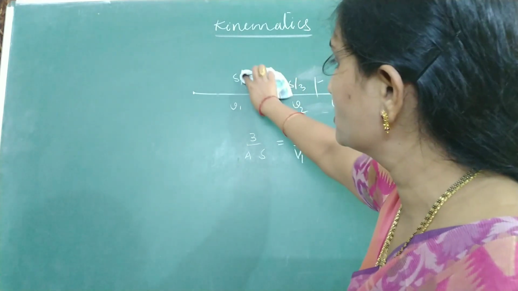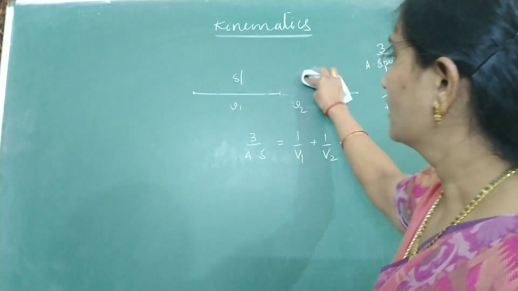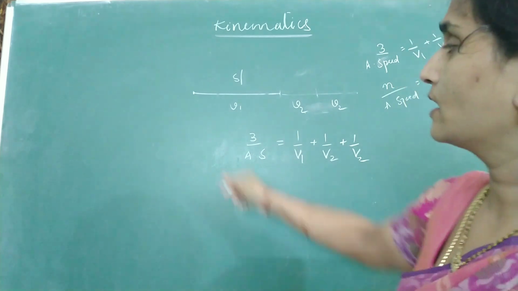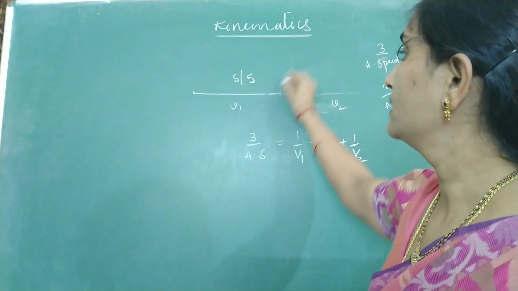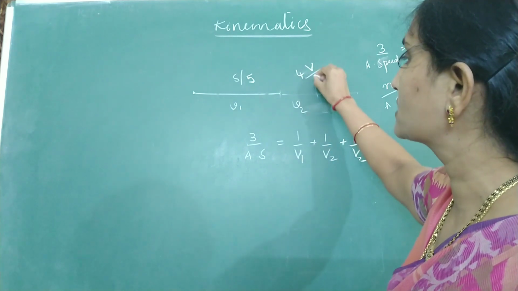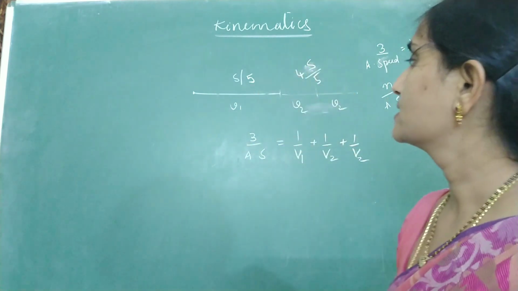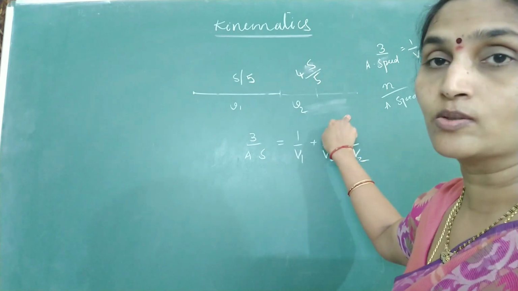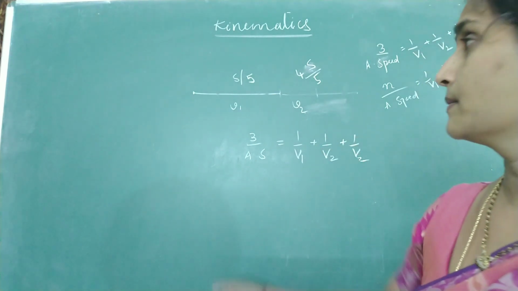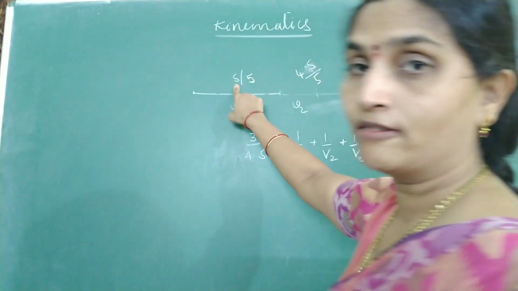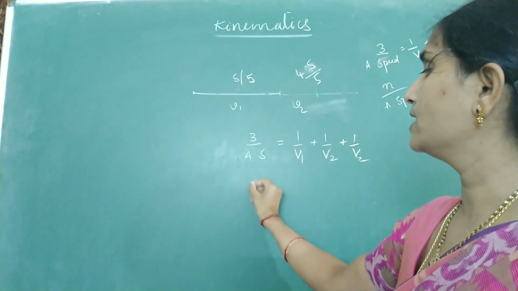If you divide the distance into 5 equal parts, not equal parts, say 1/5 of the distance, it is covering with V1. Remaining 4 by 5 parts of the total distance, it maintains a speed V2. Then what will be your formula or a method of calculating? Divide the distance into 5 equal parts. 5 by average speed.